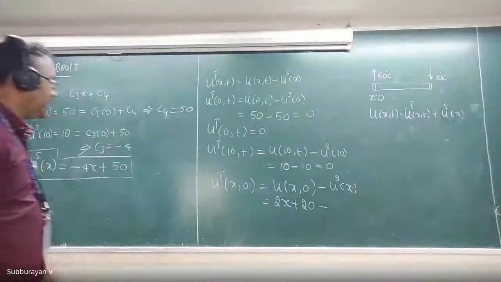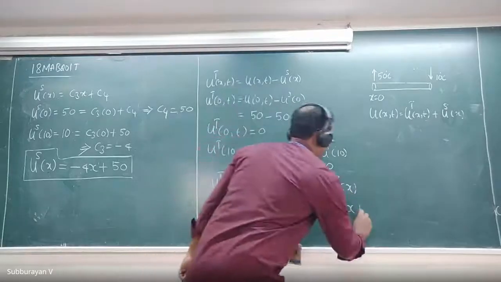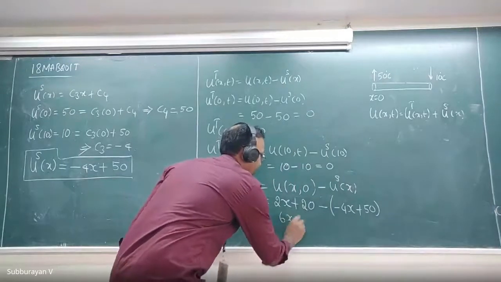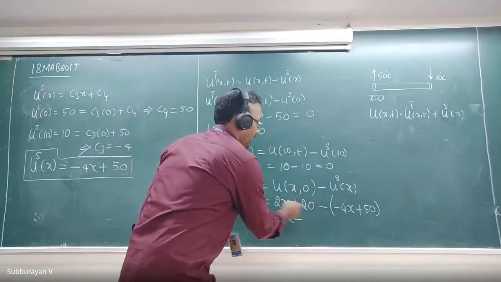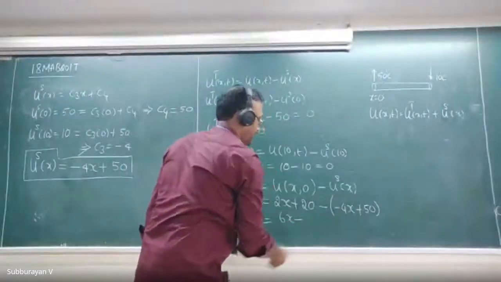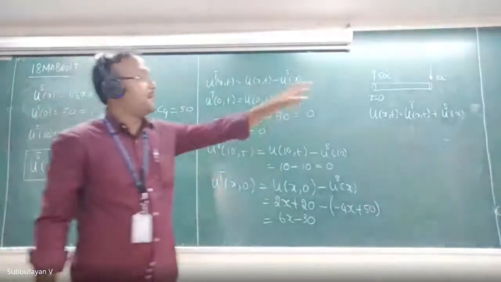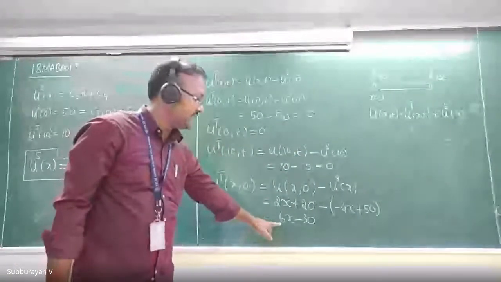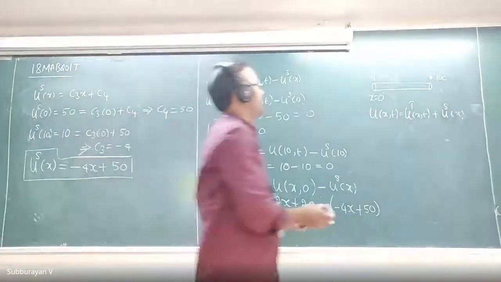What is our us of x? This is minus 4x plus 50. Therefore, this is 6x minus 30. 2x minus of minus 4x becomes plus, so 6x, and 20 minus 50 is minus 30. For this problem, the initial temperature distribution is 6x minus 30.